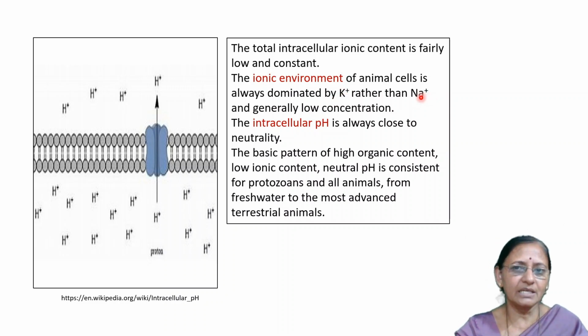Sodium ions mainly maintain the ionic balance, or positive charges, in the extracellular environment, while potassium mainly maintains the positive charge of the internal environment. Thus, the ionic environment of the animal cell is always dominated by potassium rather than sodium, and generally there is a low concentration of ionic content compared to the extracellular environment.